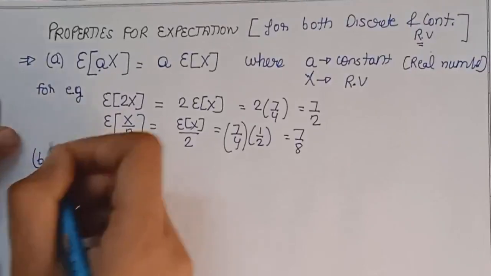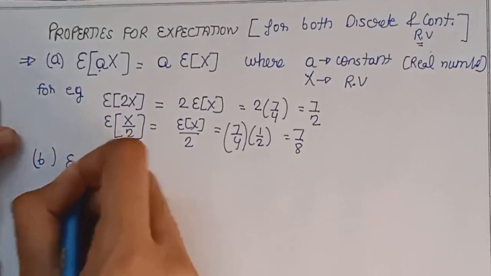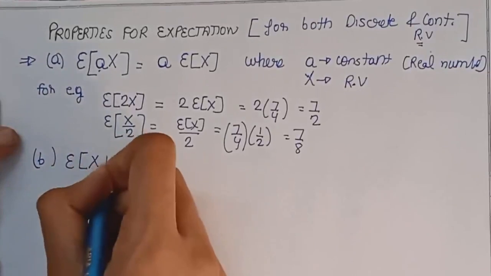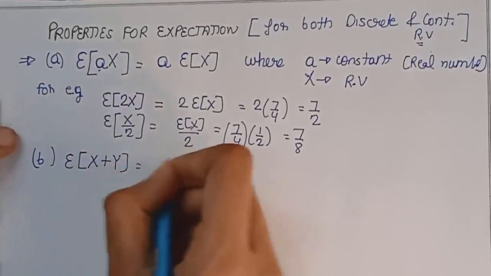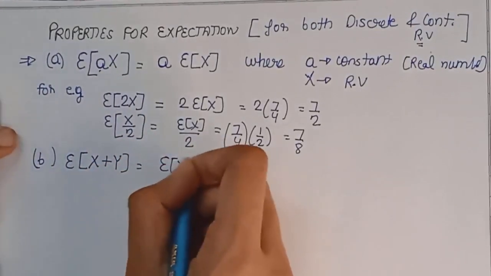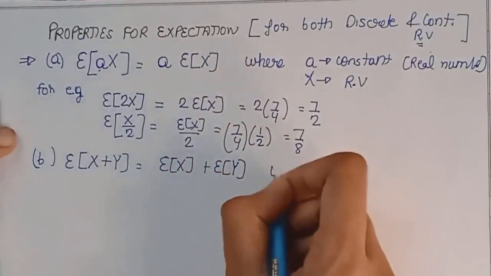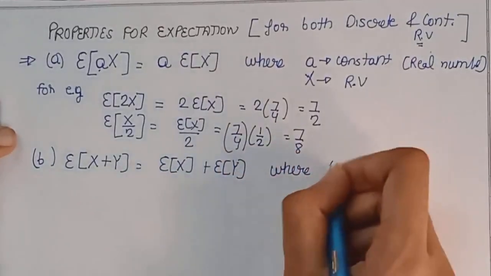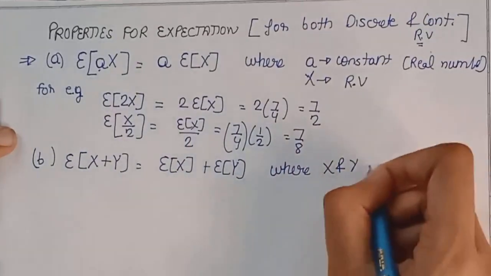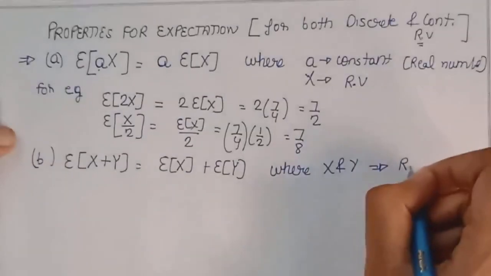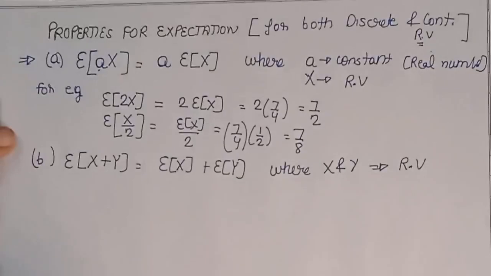Now let us move on to the second property, which is expectation of x plus y is equal to expectation of x plus expectation of y, where x and y both are random variables.